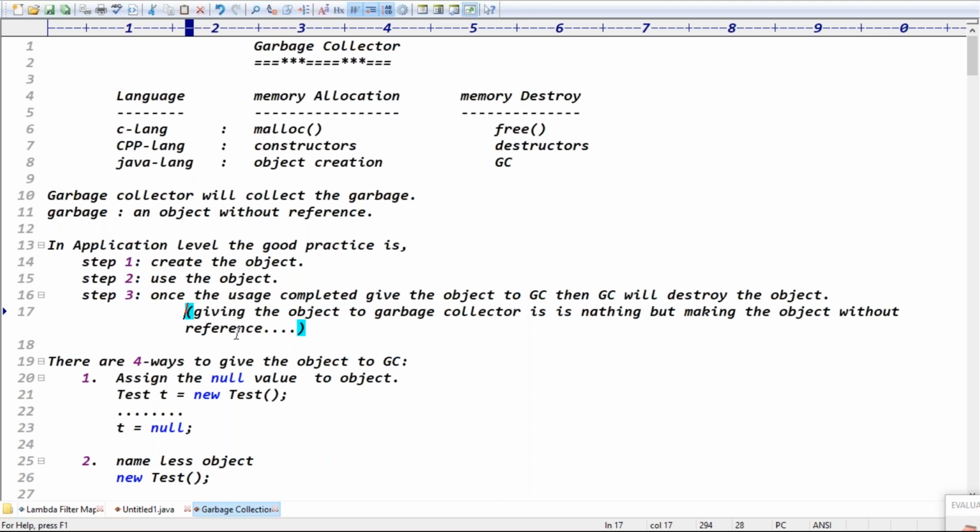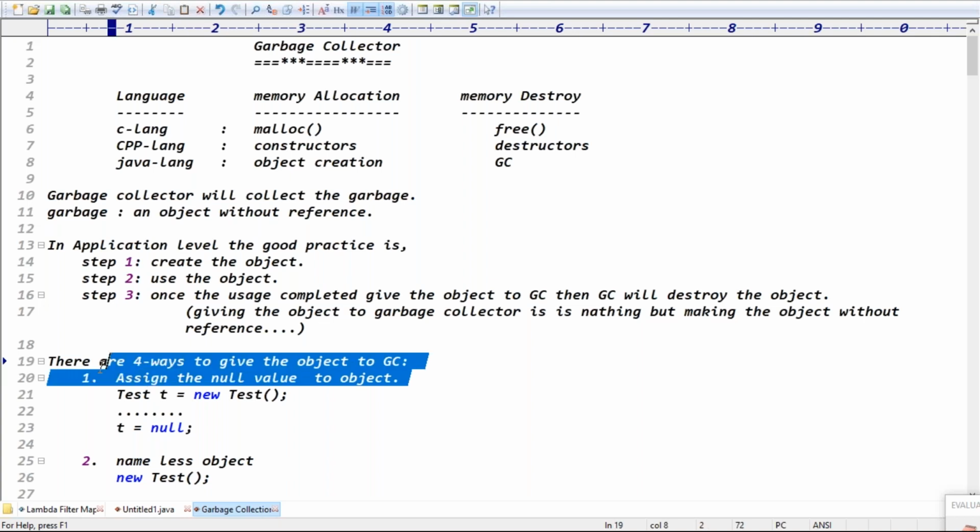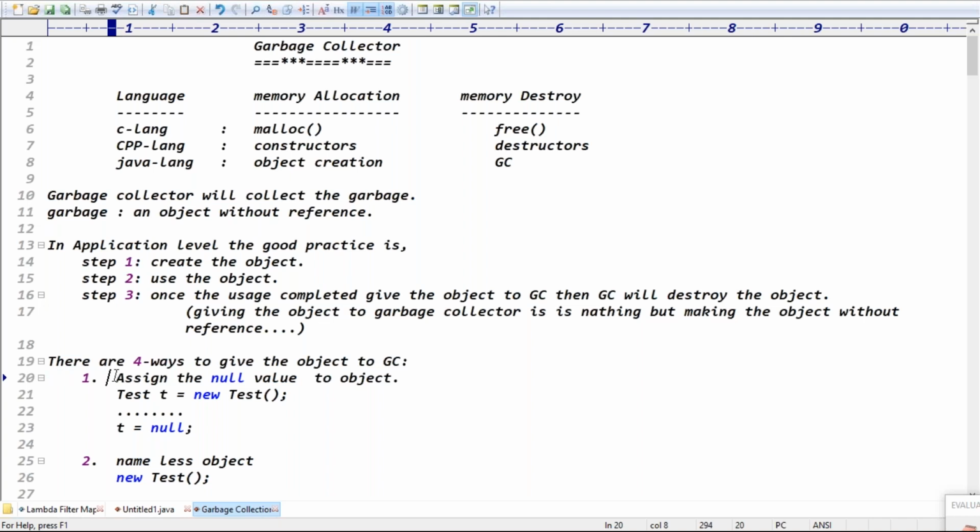Exactly. How many ways can you give the object to the garbage collector? There are four ways to give the object to the garbage collector, guys. What are the four ways? One is assigning a null value to the object. The first way is the one we frequently use, guys.